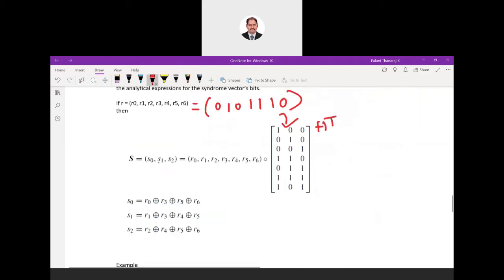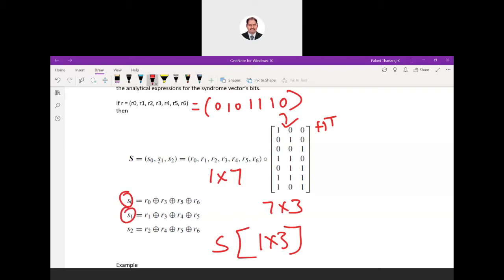So we'll get this 7 cross 3. These two I have to do a matrix multiplication. What is the output you will be getting? This is 1 cross 7, this is 7 cross 3. What is the final syndrome dimension? It will be 1 cross 3. That is our S. That is why we are having S0, S1, S2, because it's 1 cross 3. Able to understand? So this we have to find out.